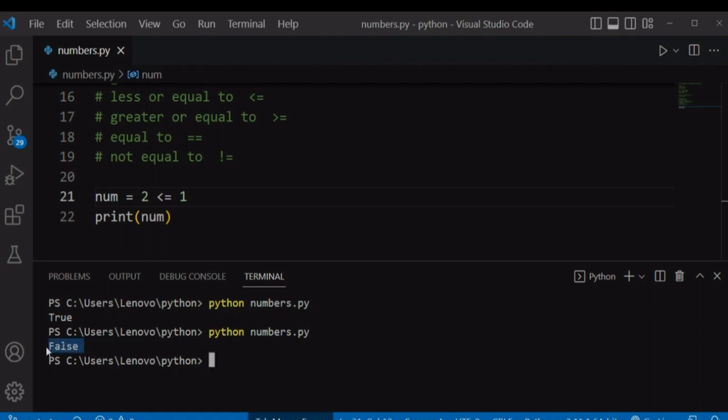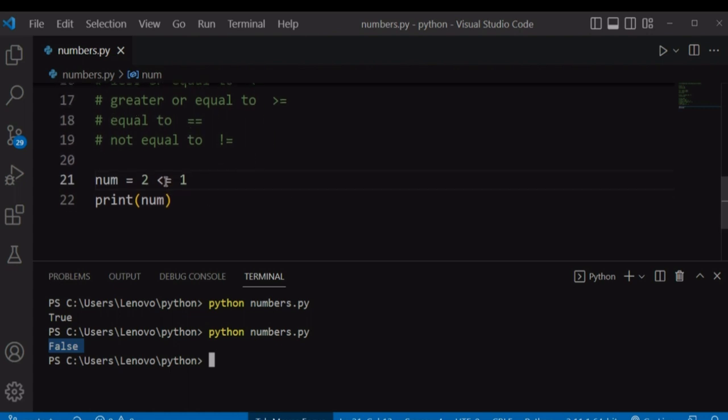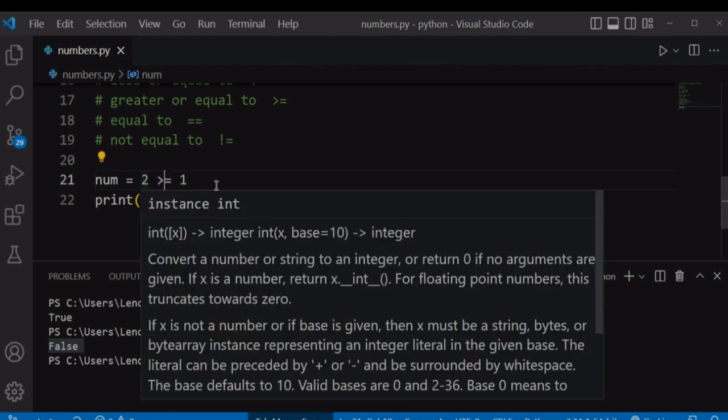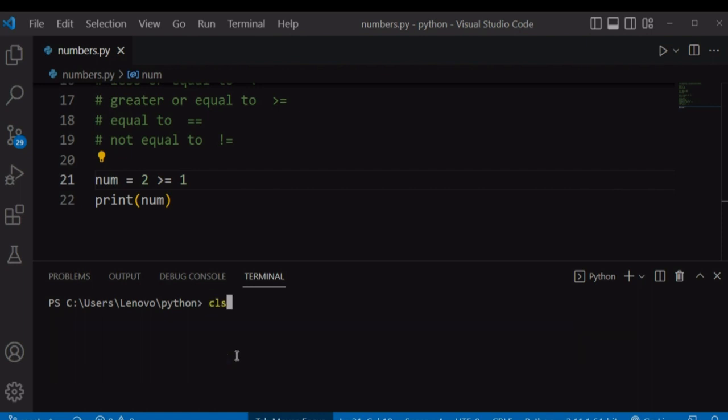It will return false because 2 is not less than 1. You can also use the greater or equal to sign. You can check if 2 is greater or equal to 1 using the greater or equal to sign. Run our file. It will return true because 2 is greater than 1.